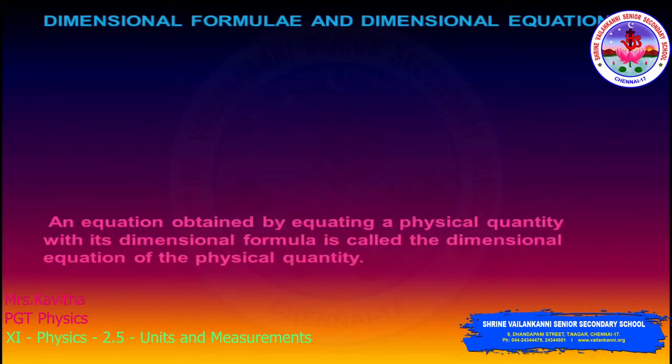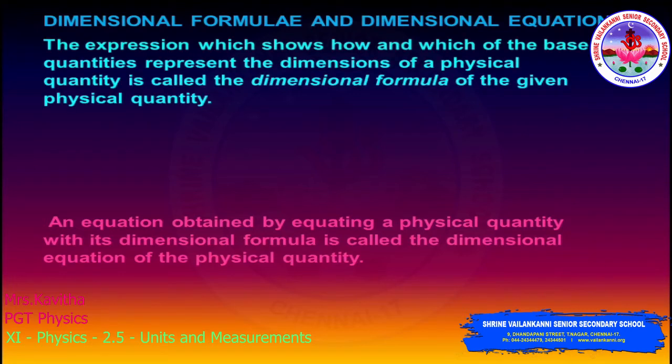So what is a dimensional formula and a dimensional equation? The expression which shows how and which of the base quantities represent the dimensions of a physical quantity is called the dimensional formula. An equation which is obtained by equating a physical quantity with its dimensional formula is called the dimensional equation of that physical quantity.